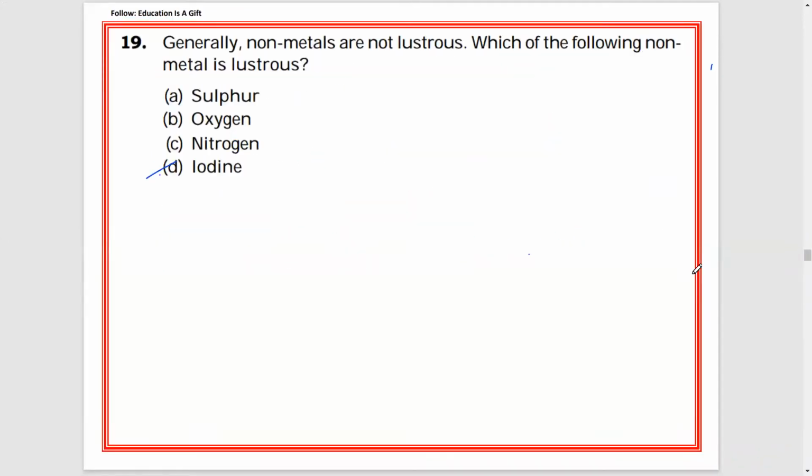Number 19. Generally, non-metals are not lustrous. Which of the following non-metals is lustrous? You see there are four options: sulfur, oxygen, nitrogen and iodine. These three are gases, and if you observe, iodine is the only non-metal which will be shining. It has a shining surface. Next,